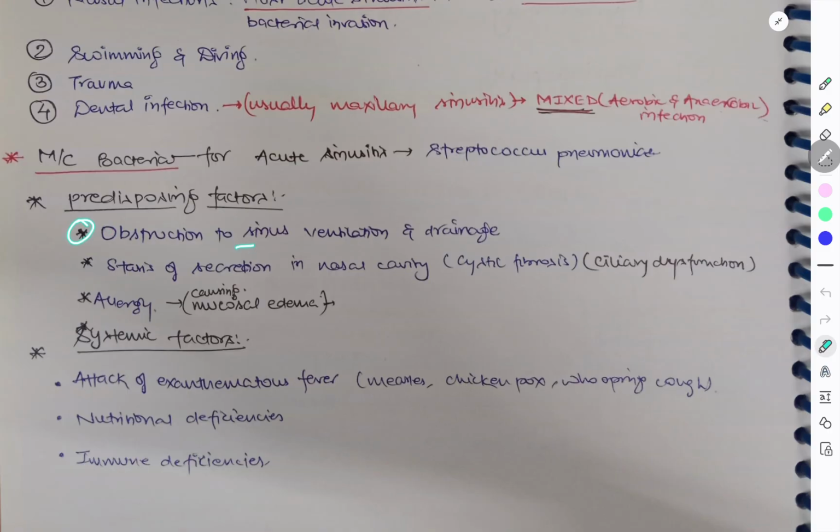What are the predisposing factors for sinusitis? The first is obstruction of sinus ventilation and drainage, with stasis of secretions in the nasal cavity. Since the drainage is blocked, there will be stasis. This can be due to cystic fibrosis or ciliary dysfunction. Another predisposing factor is allergy, causing mucosal edema. What are the systemic factors involved? An attack of exanthematous fever like measles, chickenpox, whooping cough, nutritional deficiency, and immune deficiencies are predisposing factors for sinusitis.